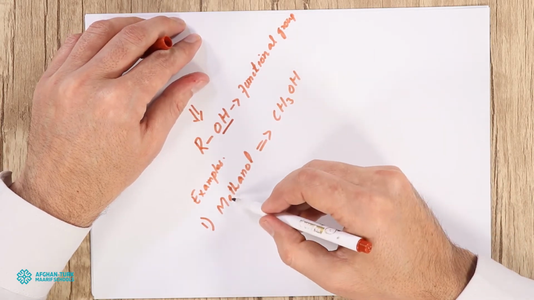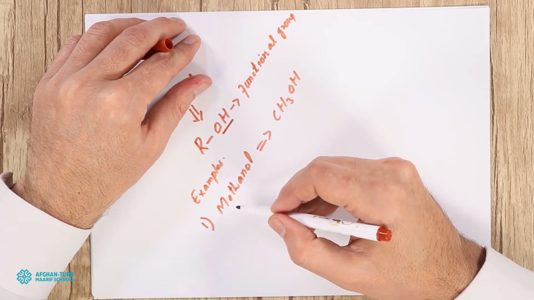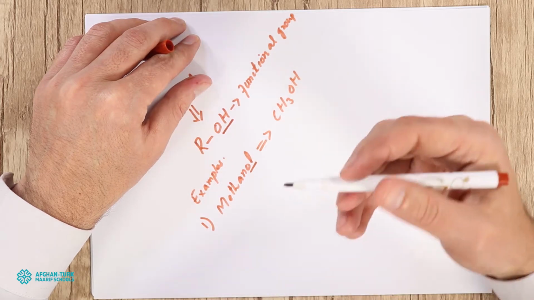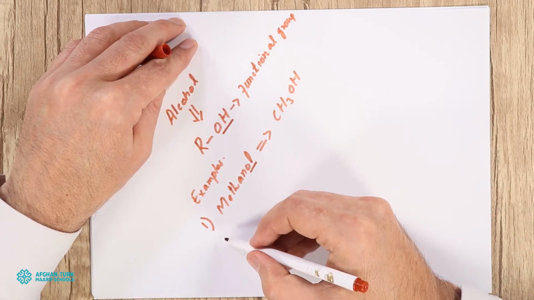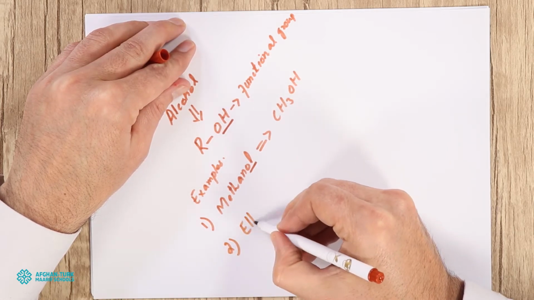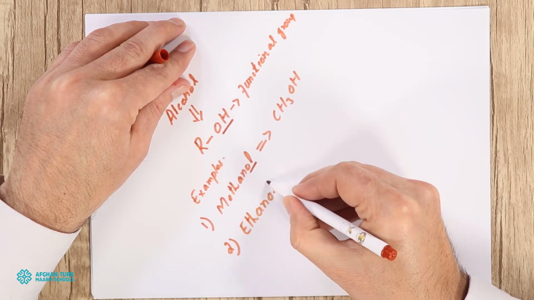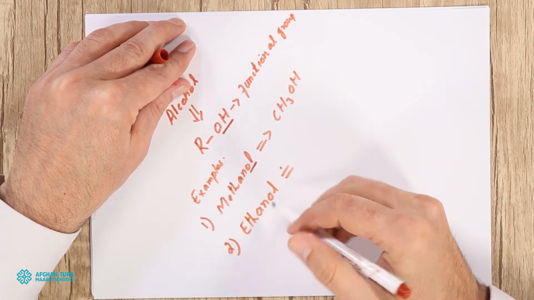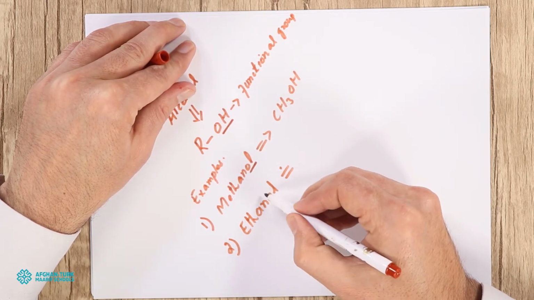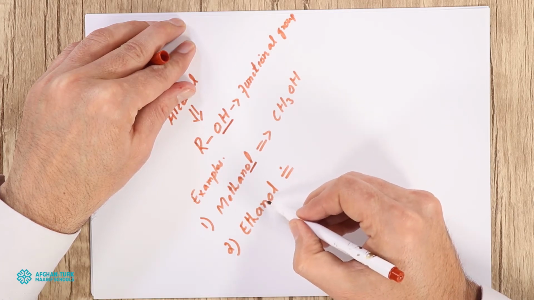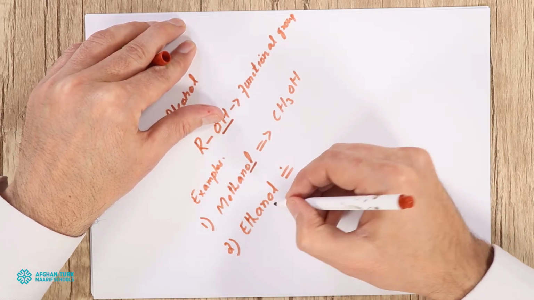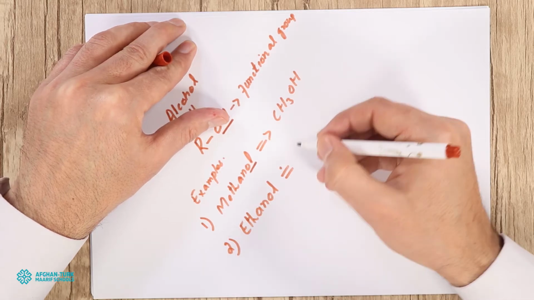Keep in your mind that if we change the alkane family by OL, the OL must be at the end, therefore in all of them. For example, the second one is ethanol. Look here, ethane is changed into ethanol: the E in ethane is replaced by OL. So if E is replaced by OL, it must belong to the alcohol family.